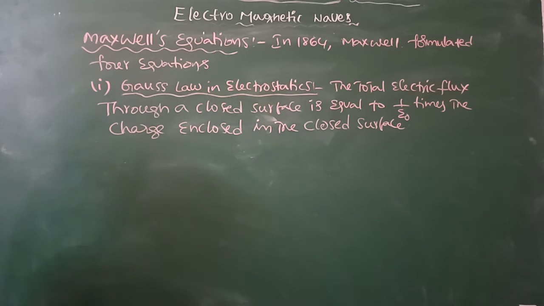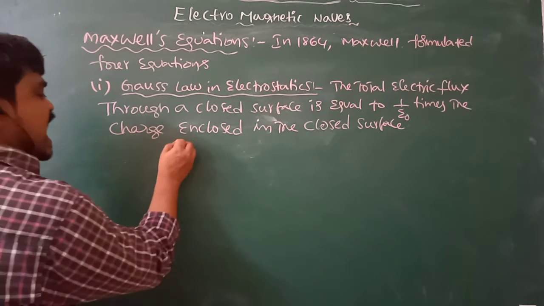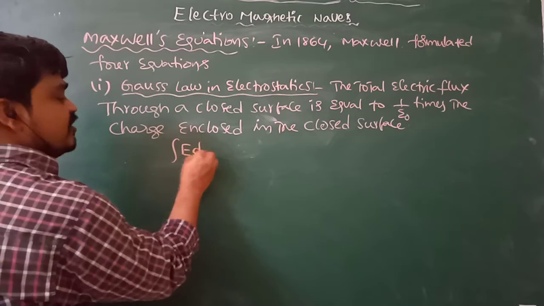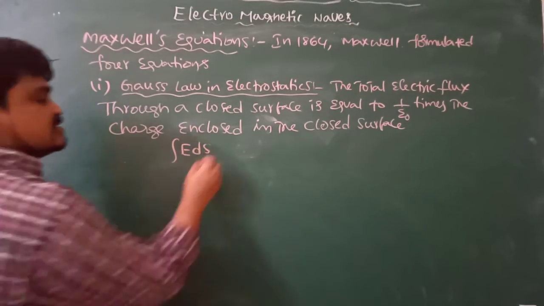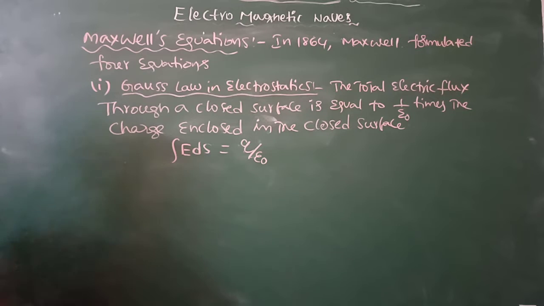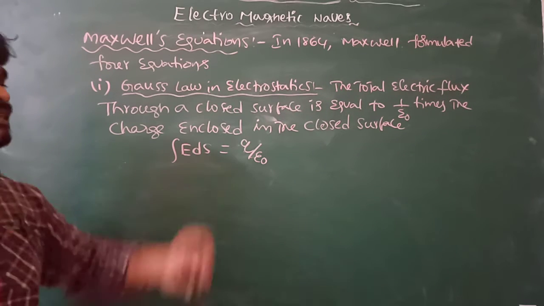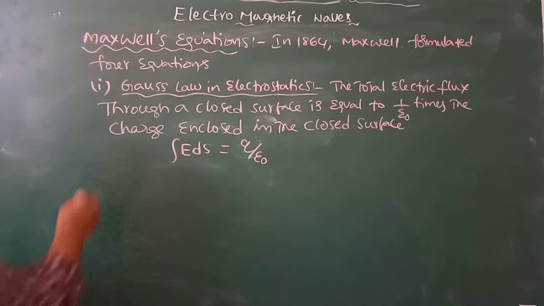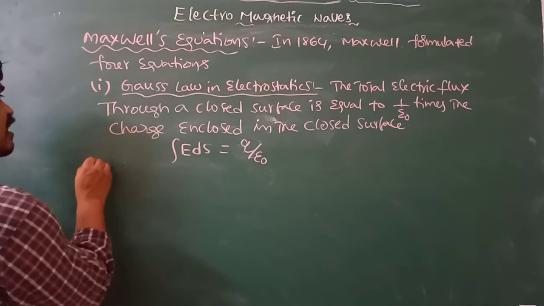So this statement expressed mathematically is: the surface integral of the electric field over the closed surface is equal to Q by epsilon naught. Integral E dS is equal to Q by epsilon naught. And the second fundamental law